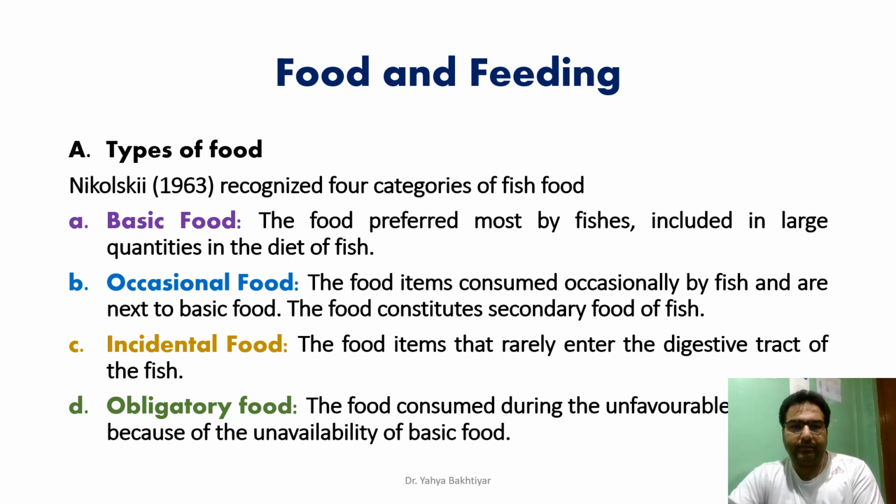The third category is incidental food. The food items which rarely enter the digestive tract of the fish comprise the incidental food. Whereas the fourth one, obligatory food, is only consumed during unfavorable conditions, when the favorable food item is not present in nature and the fish has to eat anything for its survival.